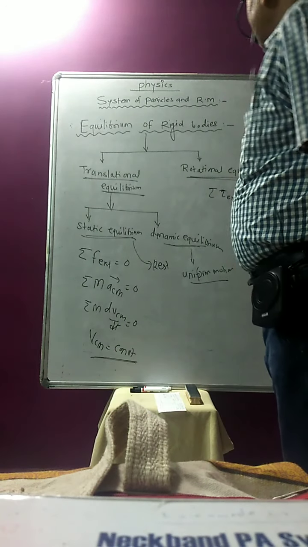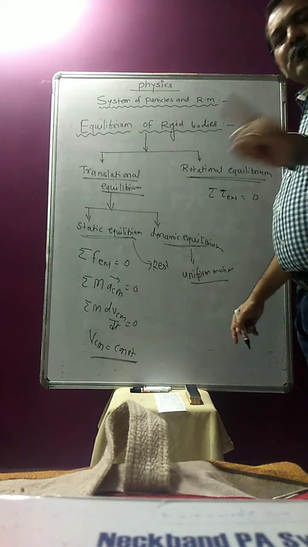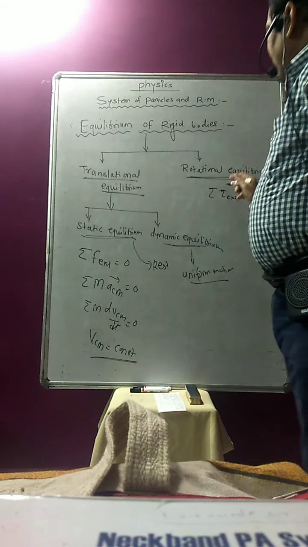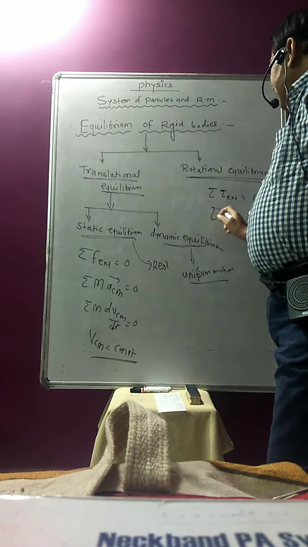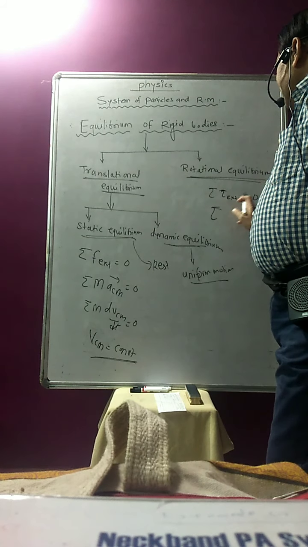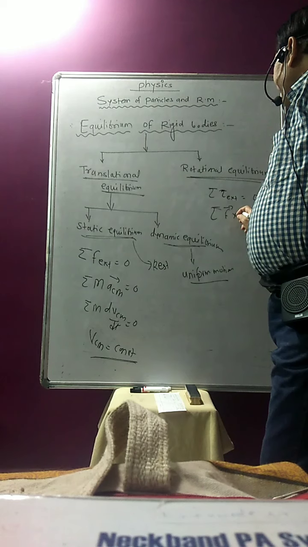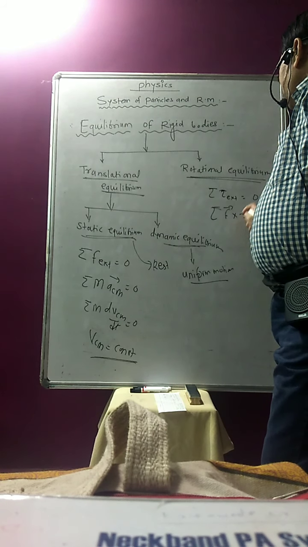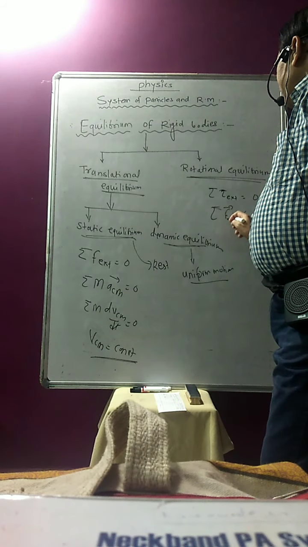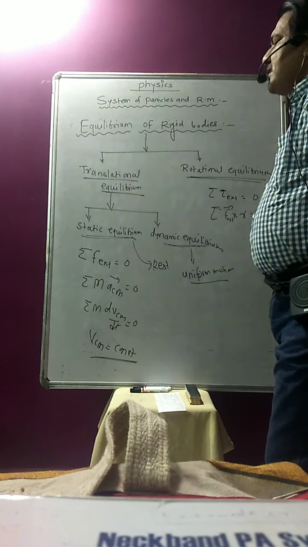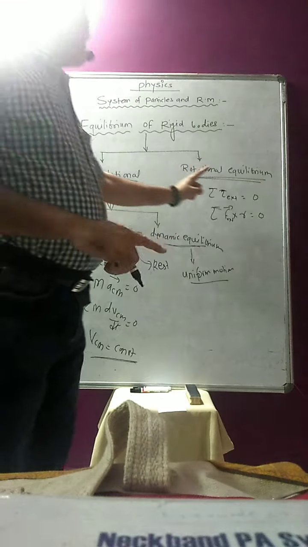That is called the rotational equilibrium condition. It can be written as external torque is zero, where torque is force into perpendicular distance R. So force external into R acting on the body should be zero. These are the conditions of rotational equilibrium.